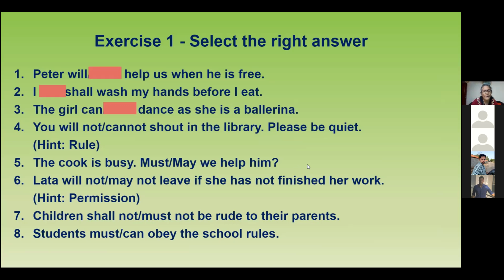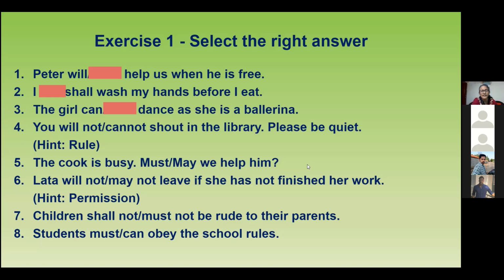Salamu. It's a rule. Okay, they've given you a hint. Number 4, syllable. You will not show in the library. No, please. You cannot. Good. Okay, go on.